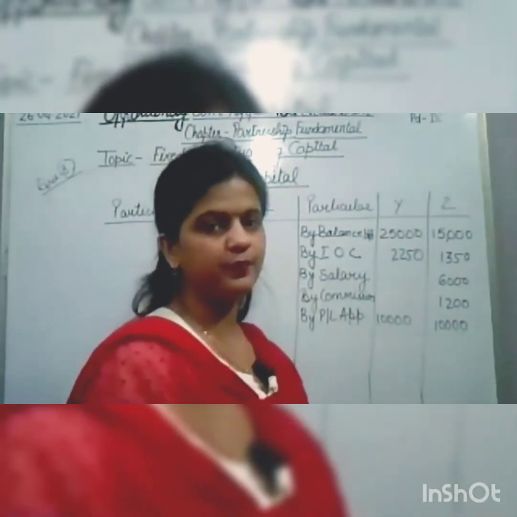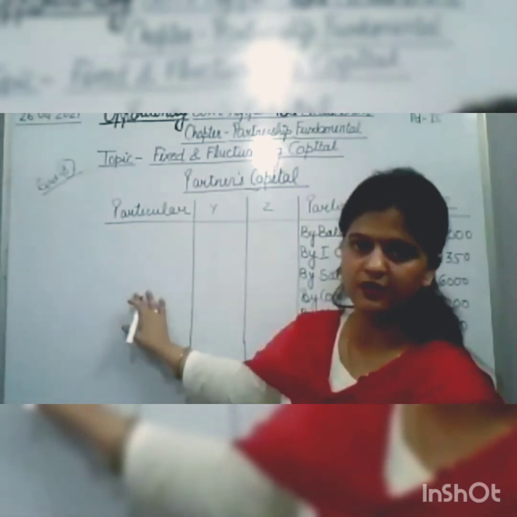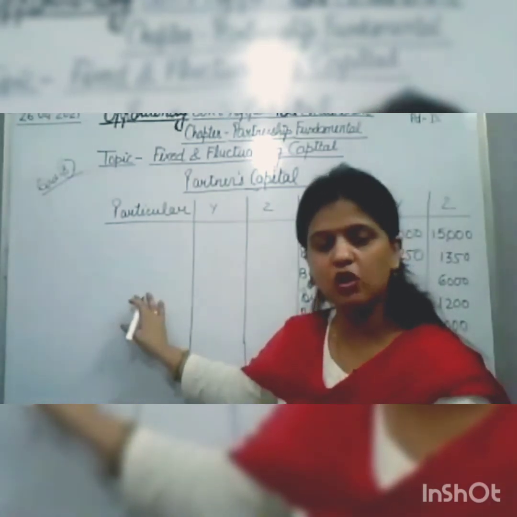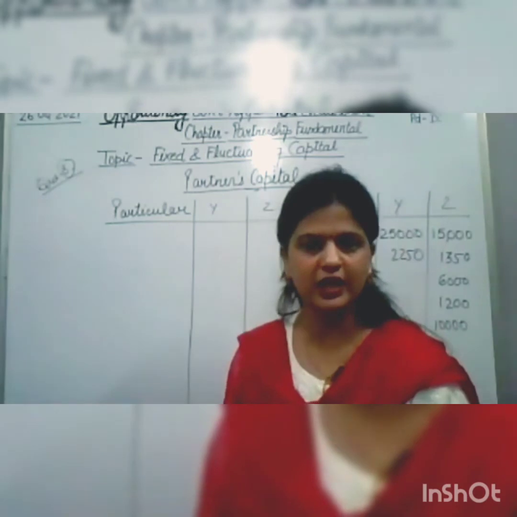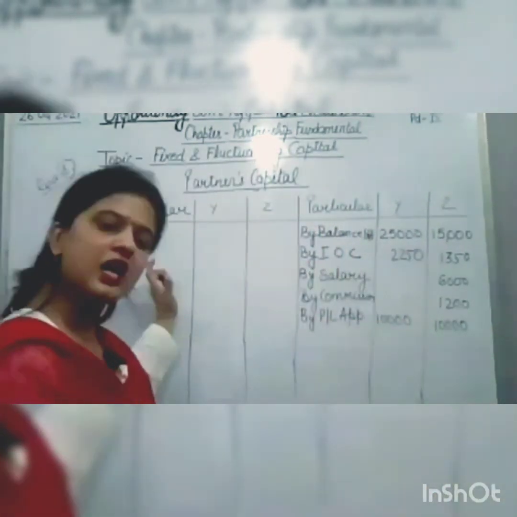Drawing is not given, so that we can record it in the debit side of partners capital account. If drawing is not there, then we need not record anything. Then we just take out the balance and transfer the balance in the debit side.